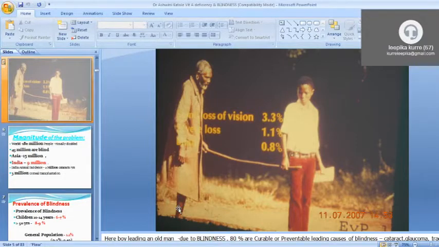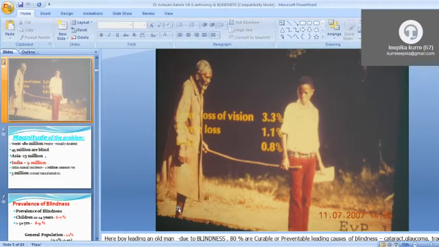With just two doses of vitamin A, we can treat the blindness of the patient. If conjunctival damage, scleral damage, xerophthalmia or night blindness is there, we can easily treat that with the supplementation of vitamin A. So most cases of blindness we can easily prevent.